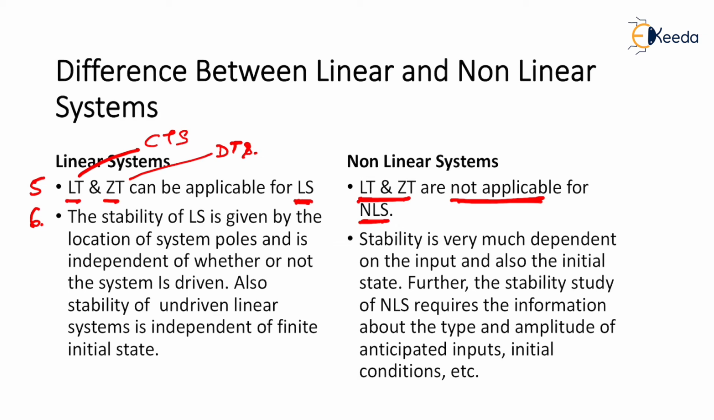Let us make it simpler. Stability of a linear system is given by the location of poles. Now we know that if the system poles are on the LHS of the S-plane, the system is said to be stable. If they are on the RHS of the S-plane, the system is said to be unstable. And if the poles are on the j omega axis, the system is said to be marginally or critically stable. Correct.